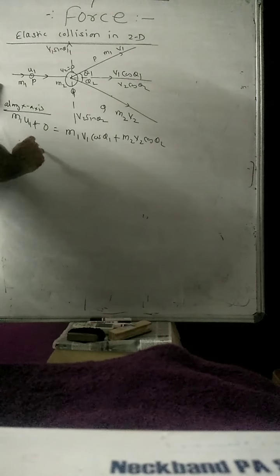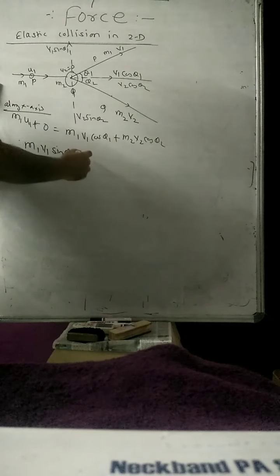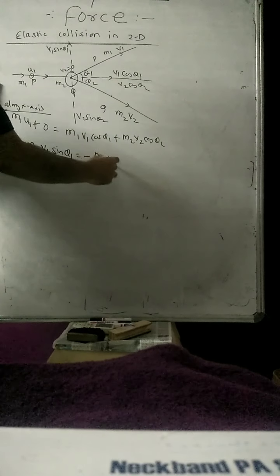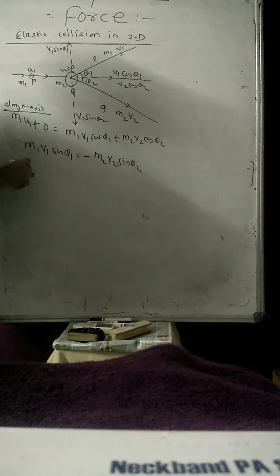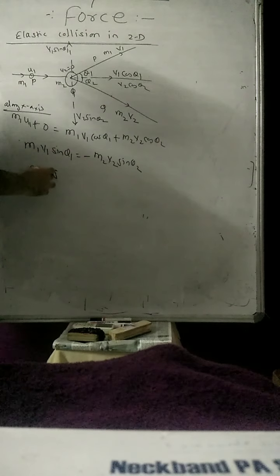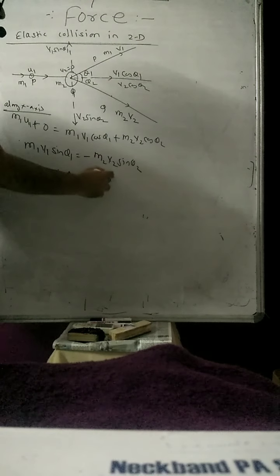And along the y-axis, the equation will be m1 v1 sin θ1 is equal to minus m2 v2 sin θ2, because they are in opposite directions. The y-axis components are opposite to each other. So, m1 v1 sin θ1 plus m2 v2 sin θ2 is equal to 0.